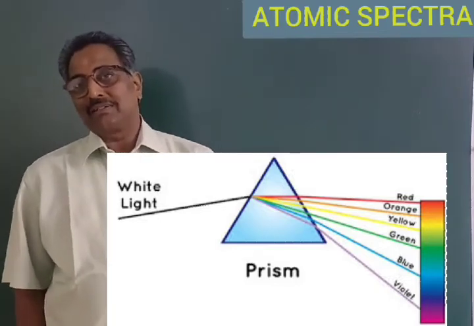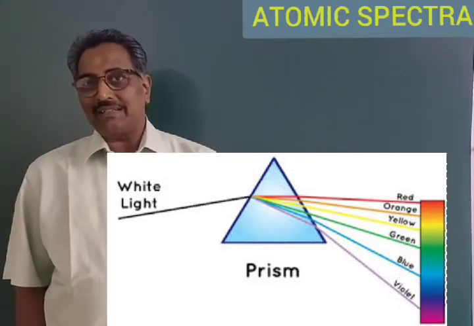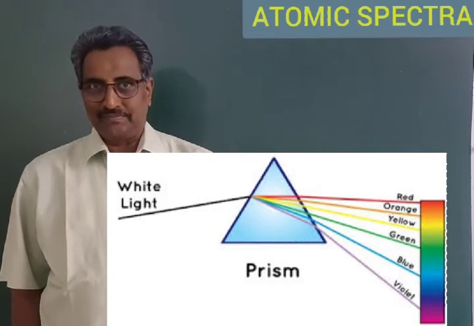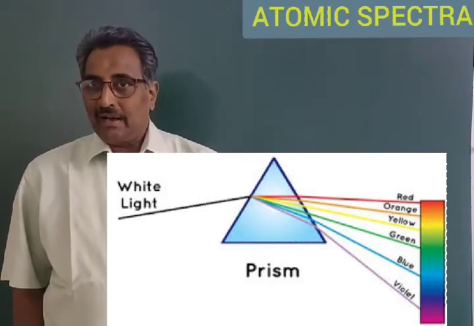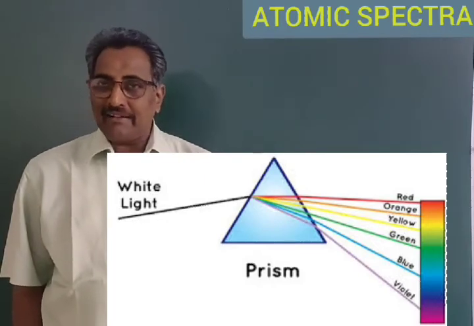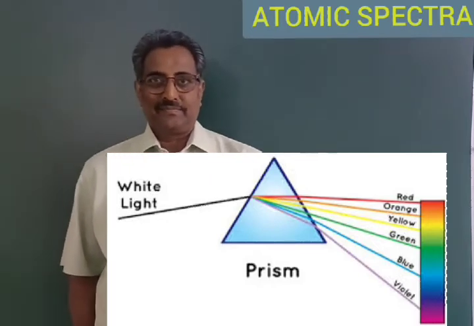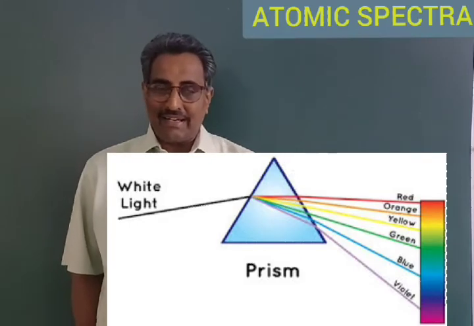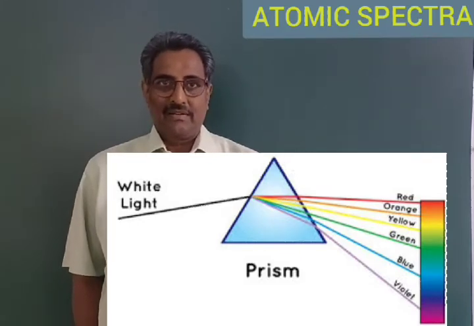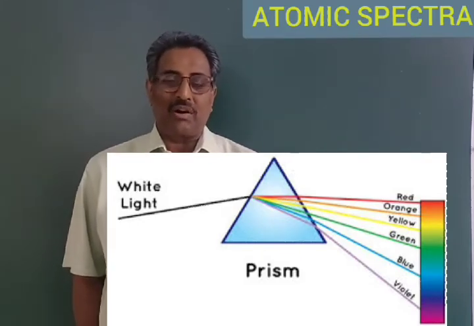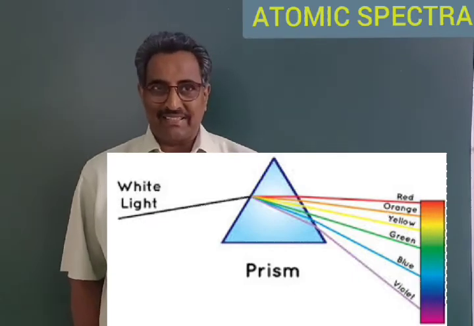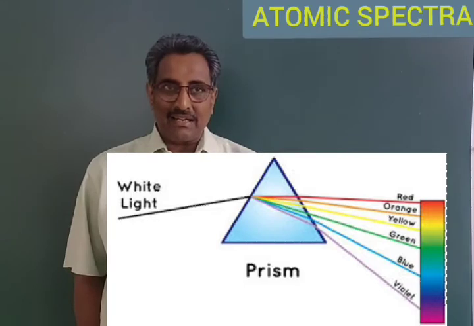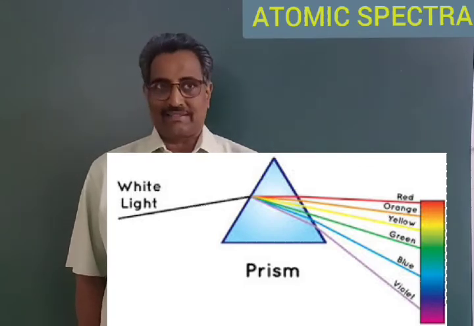For example, when a white light is passed through the prism, the high wavelength radiations, that is the red colored radiations, are refracted through small angles, whereas the small wavelength radiations like violet color are refracted through higher angles.